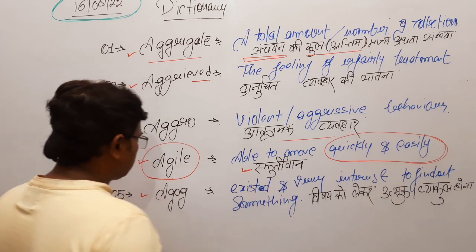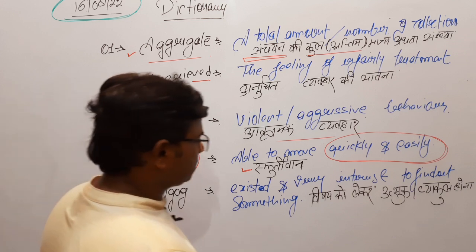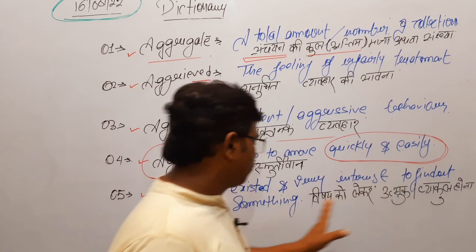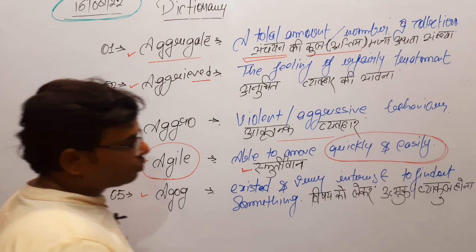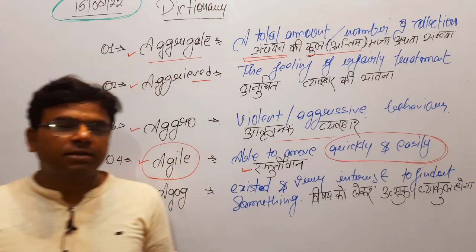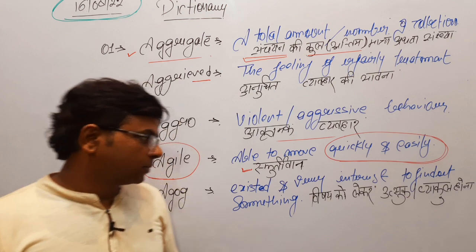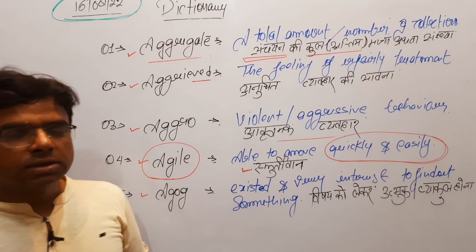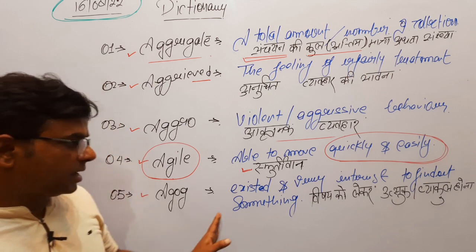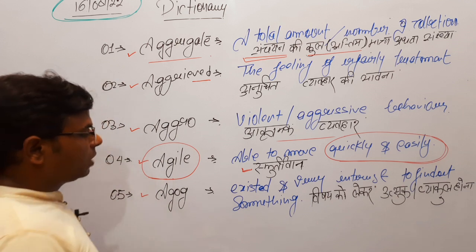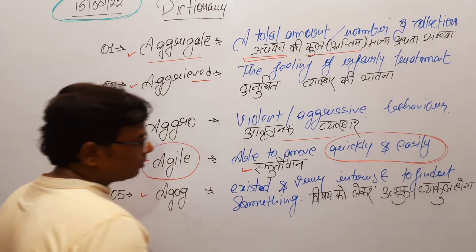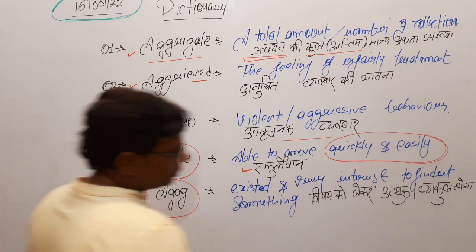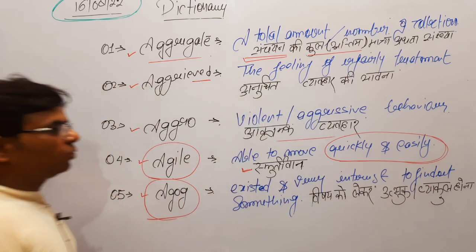Able to move quickly. Agog, excited and very interested to find out something. विषय को लेकर उत्सुक या व्याकुल होना. I am very much excited. What is going to happen? I am very much interested. What is going to happen? How is the examination process happening? Excited and very interested to find out something. When you are very excited and interested about a respective subject, you are a person agog. विषय को लेकर उत्सुक अथवा व्याकुल होना.